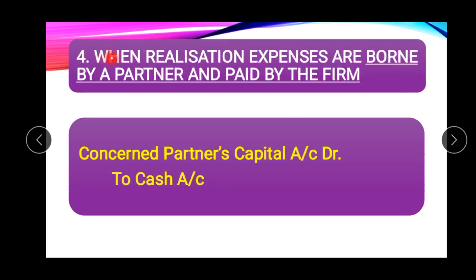Fourth case, when realization expenses are borne by a partner and paid by the firm. Here the responsibility to make payment is of a partner, but these expenses are actually paid by the firm. When the firm makes payment, to bank or to cash will be written. And whose responsibility is it? It is a partner's responsibility. So the concerned partner's capital account should be debited here, to cash account, because a partner is actually responsible, so this amount will be deducted out of his capital by the firm.